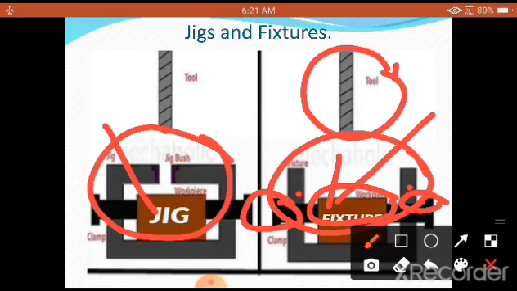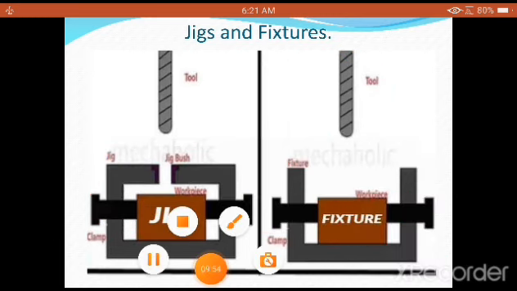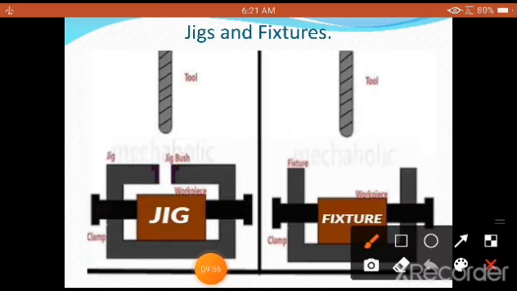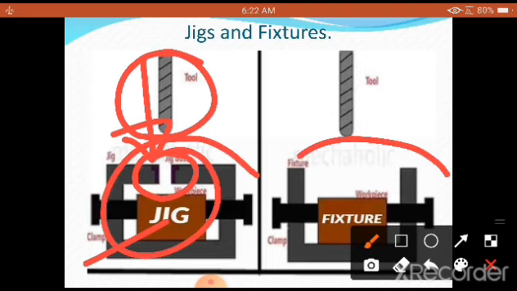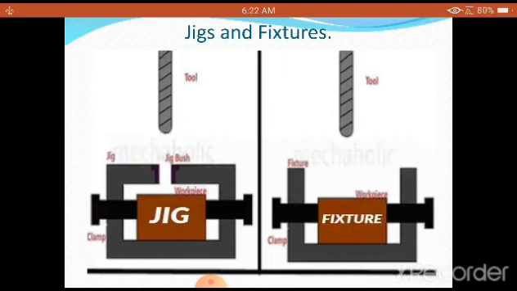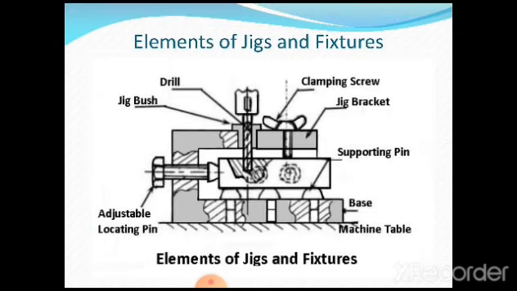The cutting tool can be here or here. But in the case of a jig, it is properly guided exactly at this slot only. That means where we want to drill a hole on the workpiece is already guided, whereas there is no guidance here. That is the basic and main difference between a jig and a fixture.